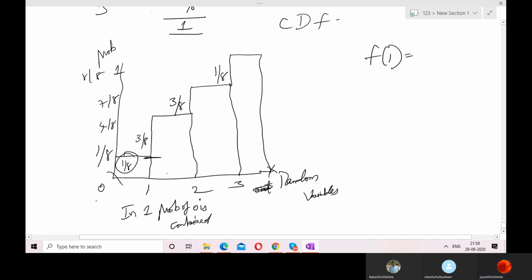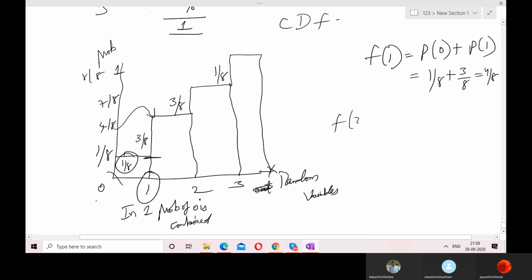Please listen. f of 1 is equal to probability of 0 plus probability of 1. What is the probability of 0? No heads, 1 by 8. What is the probability of 1? Getting 1 head is 3 by 8. So that is 4 by 8. So exactly for 1, are you getting 4 by 8 or not? Yes.